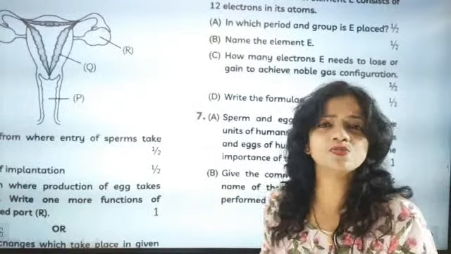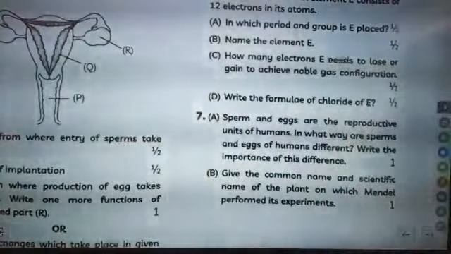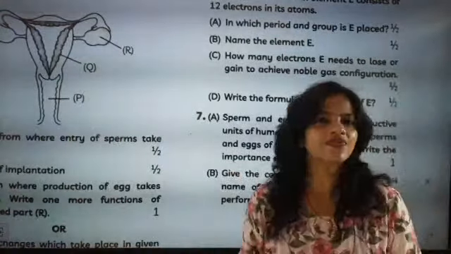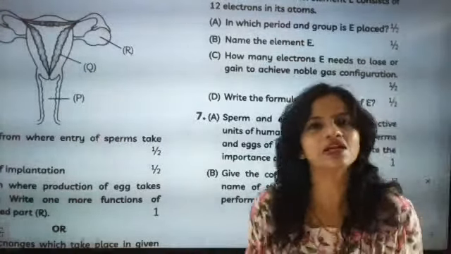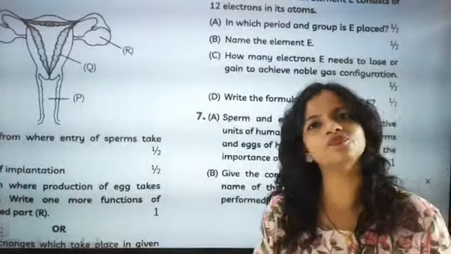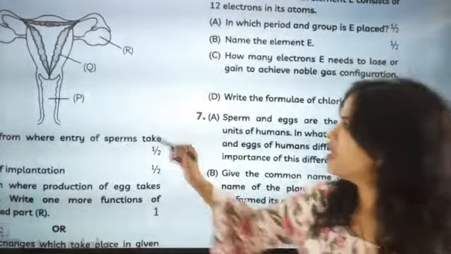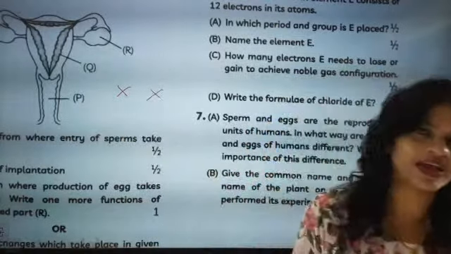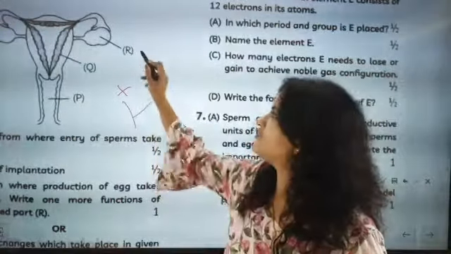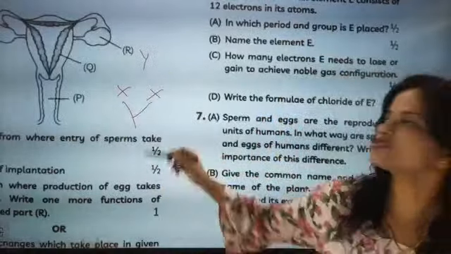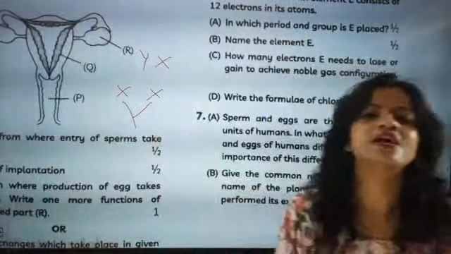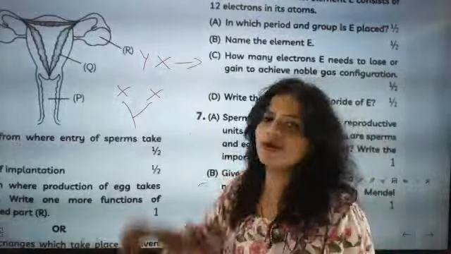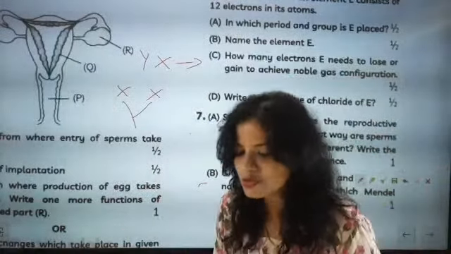You can drag them very safely to this point and they will not be able to cancel your point. Sperms have X and Y chromosomes, and if the sperm has X and the female has X, then it will be a girl child. If the sperm has Y sex chromosome and the female has X, then it will become XY and it will become a boy. So they cannot cut this point.